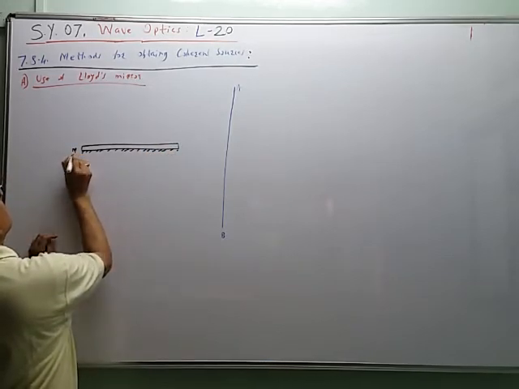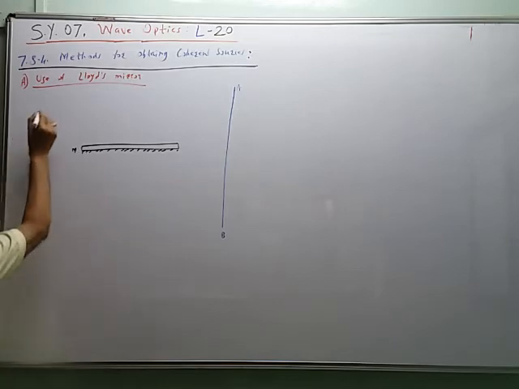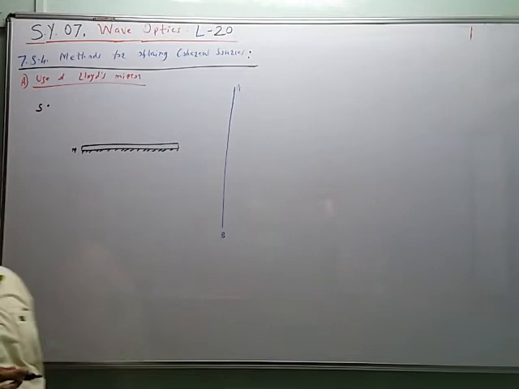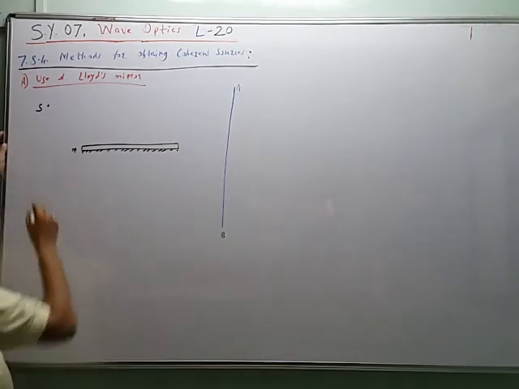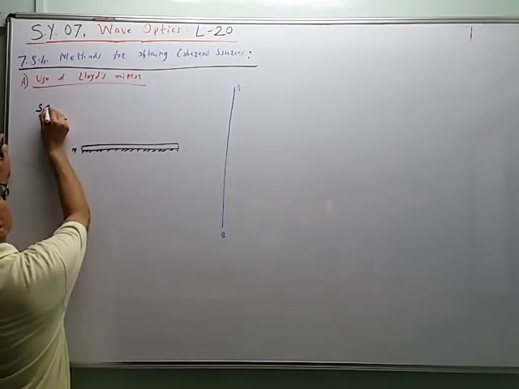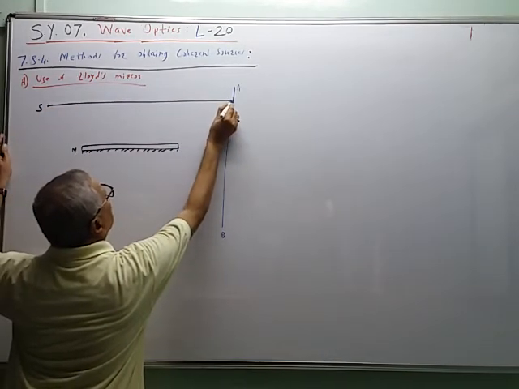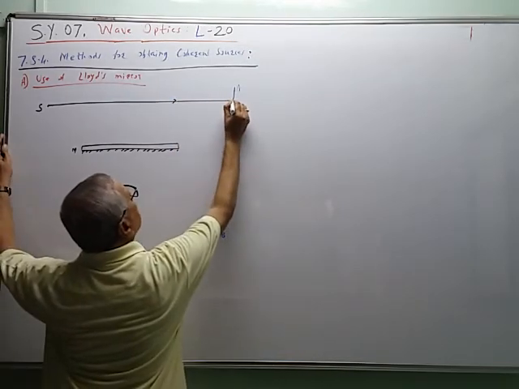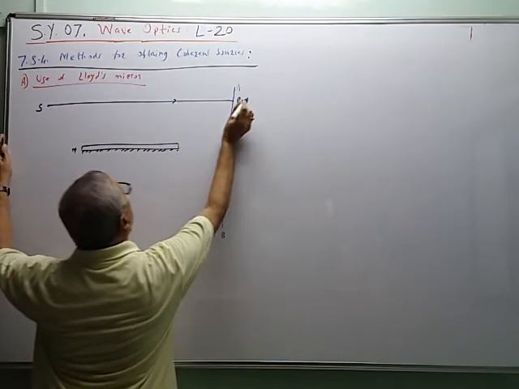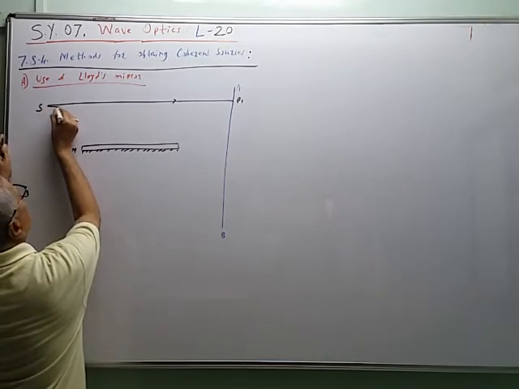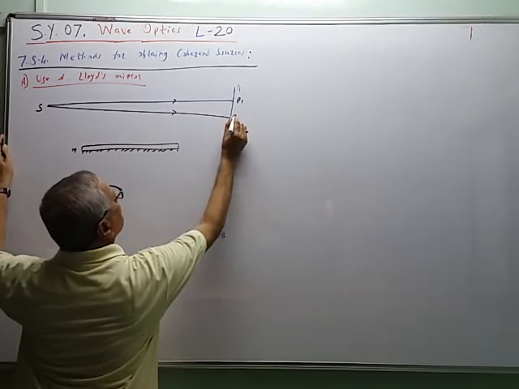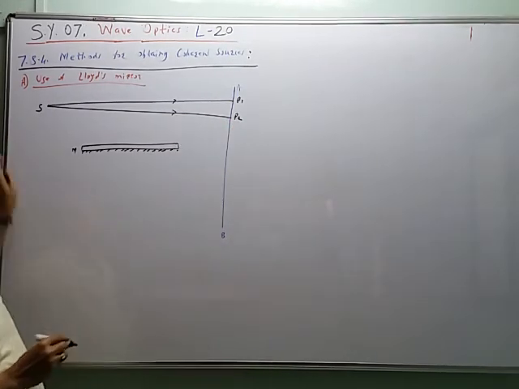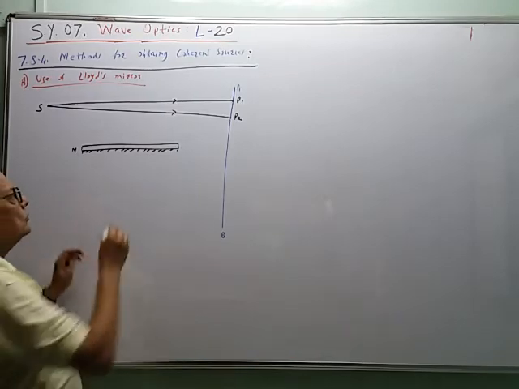Here there is a real source S, which may be a narrow rectangular slit. From this source, one ray of light is incident directly at point P1, and another ray directly at P2. They are denoted by I1 and I2.